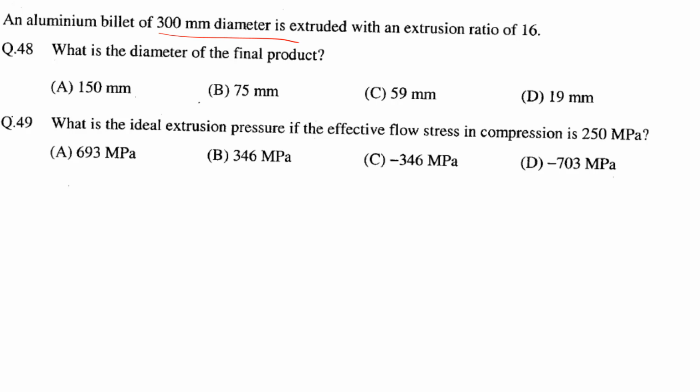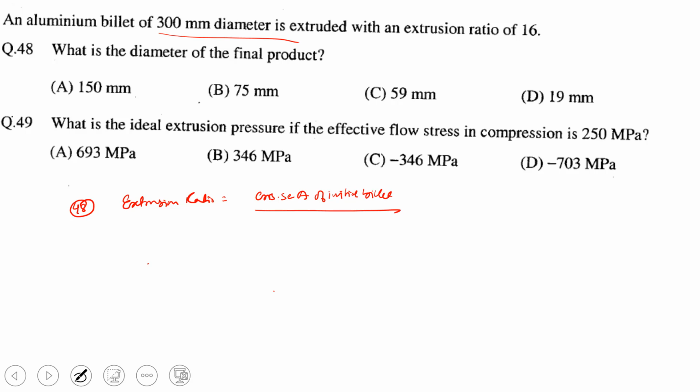Next one, an aluminum billet of 300 mm diameter is extruded with an extrusion ratio of 16. What is the diameter of the final product? So for question 48, let us find here. What do you mean by this extrusion ratio? It is the ratio of the cross sectional area of the initial billet to the cross sectional area of the final product.